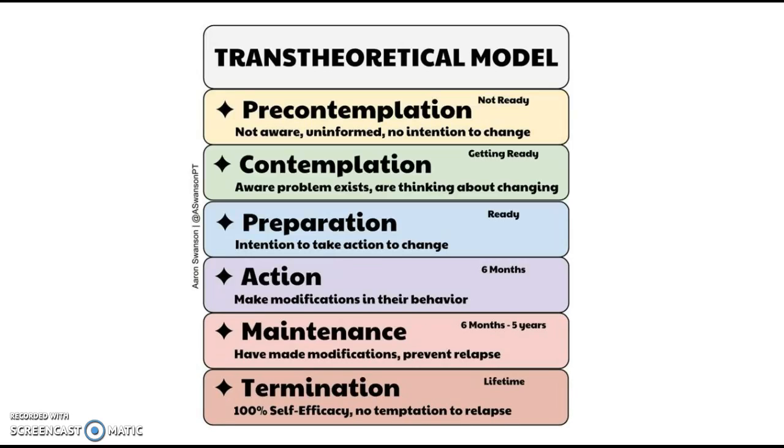Pre-contemplation stage is where you're not aware, uninformed, and you've got no intention to change. Contemplation: aware problems exist, are thinking about changing. Preparation is intention to take action to change. Action is make modifications in their behaviour. Maintenance: have made modifications to prevent relapse, which in a sport situation is preventing not stopping. And termination is where you have ended your exercise.